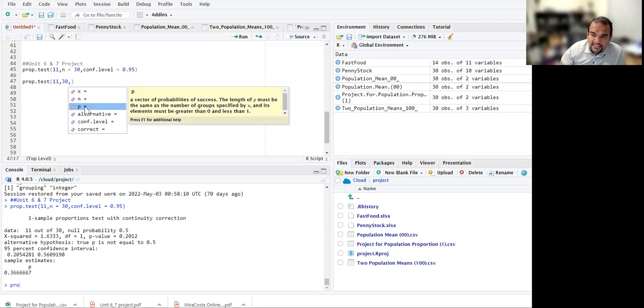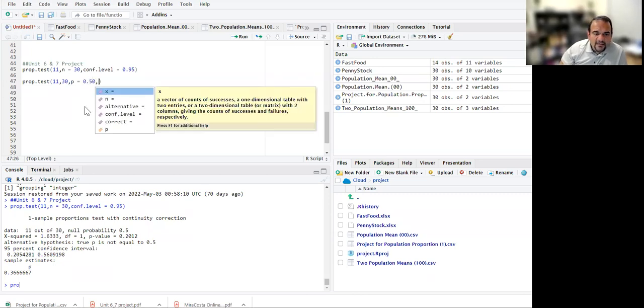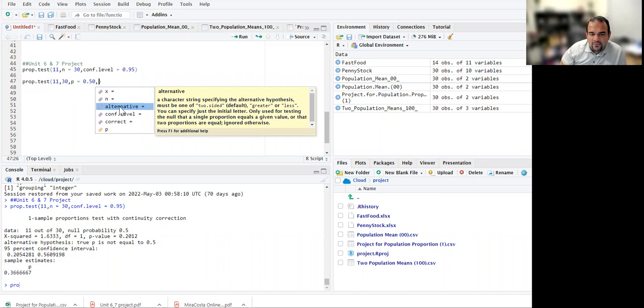In this question, the second part says more than half, so the alternative claim is more than 50%. That means we assume the population proportion p is 50%. And the alternative, we want it to be less than.